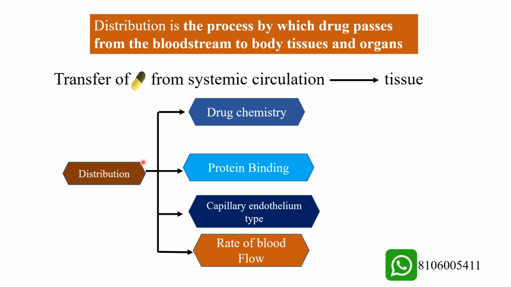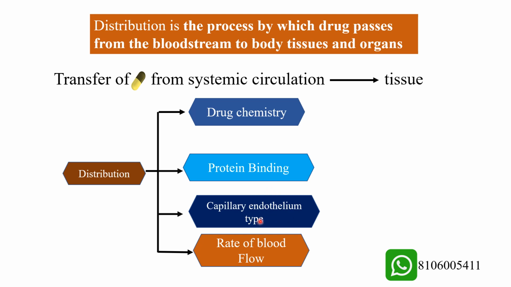So what does it depend upon? Distribution depends on drug chemistry, that is the structure of the molecule, and on protein binding, and on the capillary endothelium, whether it is a continuous capillary, fenestrated capillary or discontinuous capillary.